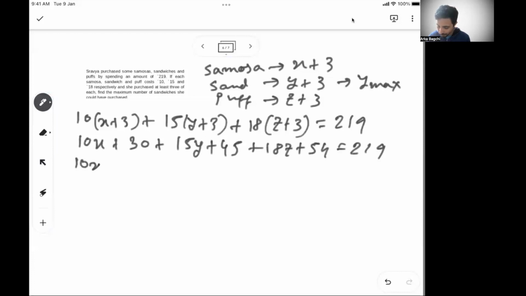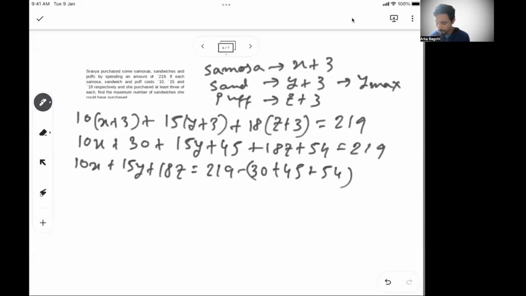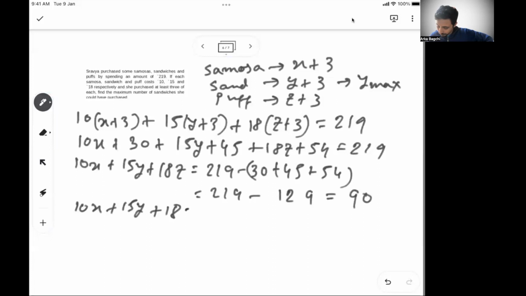Or I can write 10x plus 15y plus 18z is equal to 219 minus 30 minus 45 minus 54. So all of these will be added, and this is 219 minus 129. So this is 90. Right? So 10x plus 15y plus 18z is 90.